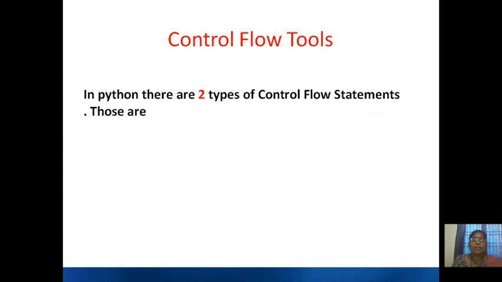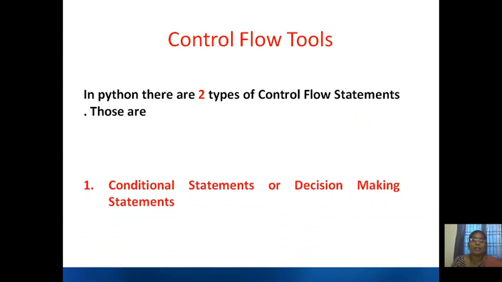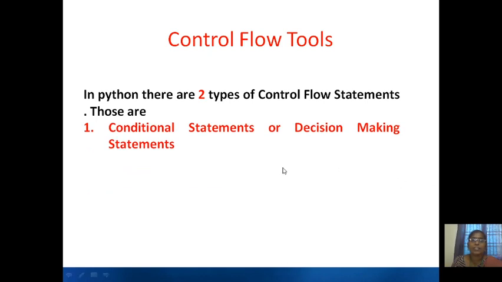In Python, there are two types of control flow statements. Those are conditional statements, or you can call them decision making statements. The second one is looping statements. These statements are almost similar to the C programming language, which you have already learned. So just listen carefully.